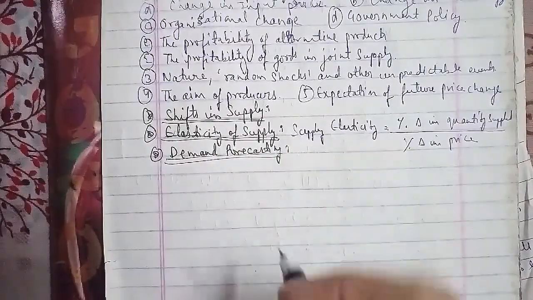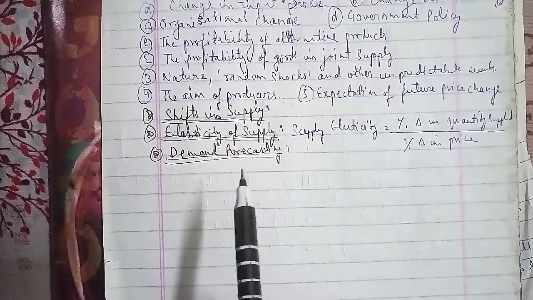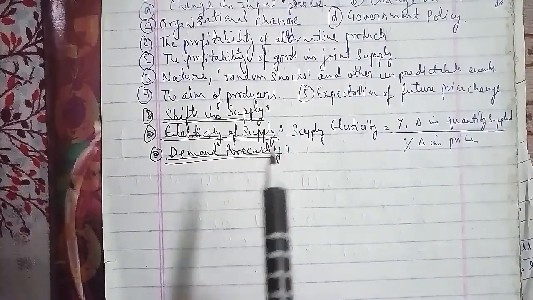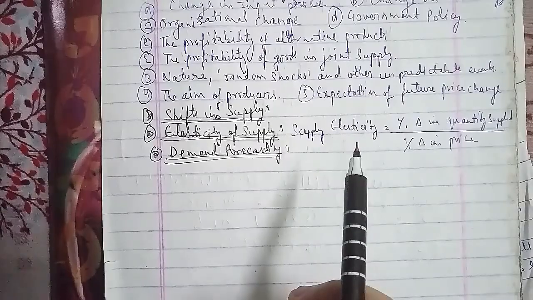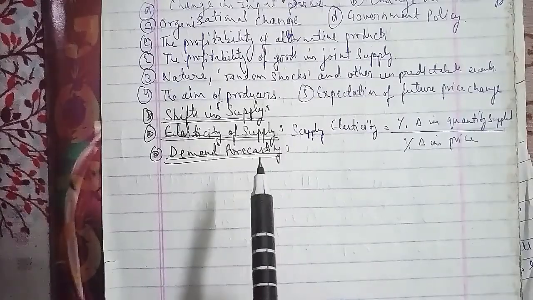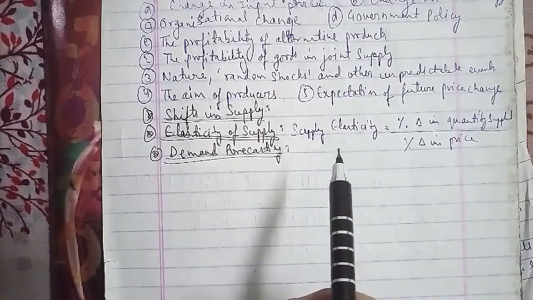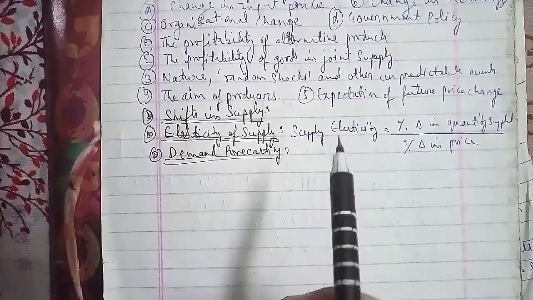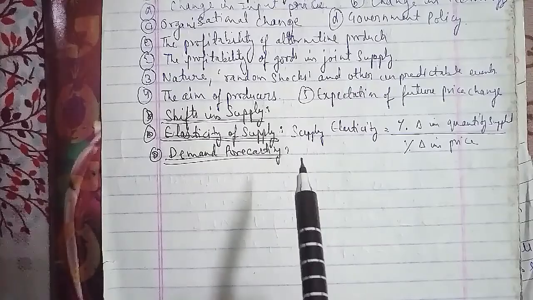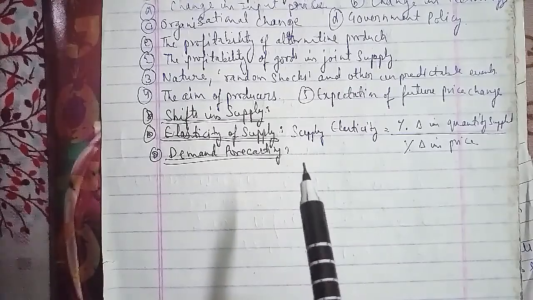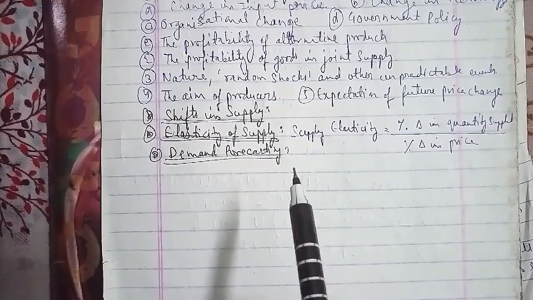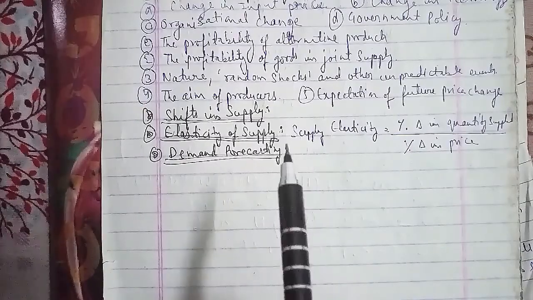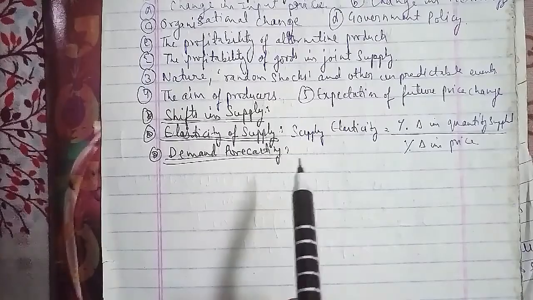Another definition: demand forecasting is the tool to scientifically predict the likely demand of the product in the future, and sales forecast is the focus of integrative planning, which is said by William Lazer. The other definition has been given by Philip Kotler: the company sales forecast is the expected level of company sales based on the chosen marketing plan and assumed environmental conditions as well.